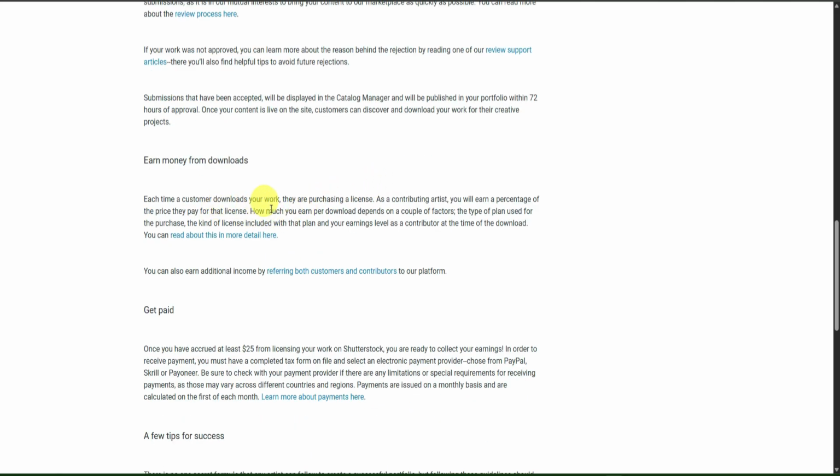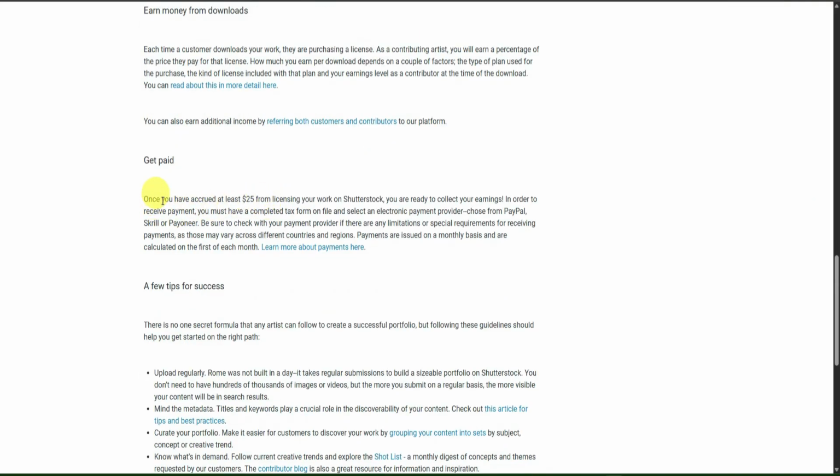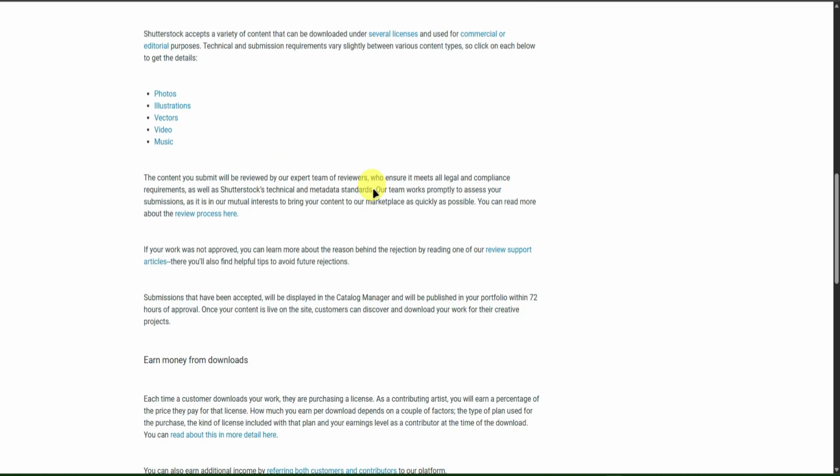So when earning money in Shutterstock, once you have accrued at least $25 from licensing your work on Shutterstock, you're ready to collect your earnings. In order to receive payment, you must have a completed tax form on file and select an electronic payment provider. You can choose from PayPal, Skrill, or Payoneer. So before you start, make sure you have either of these electronic payment providers. Again, it's PayPal, Skrill, or Payoneer.